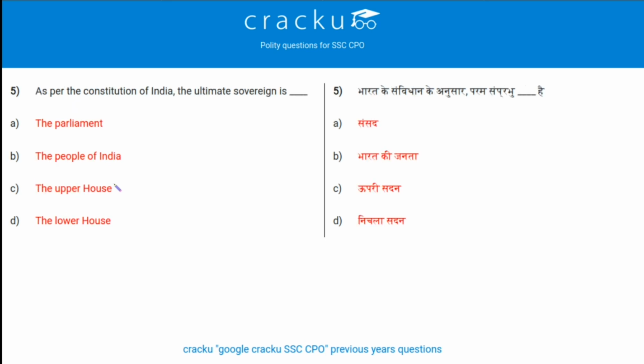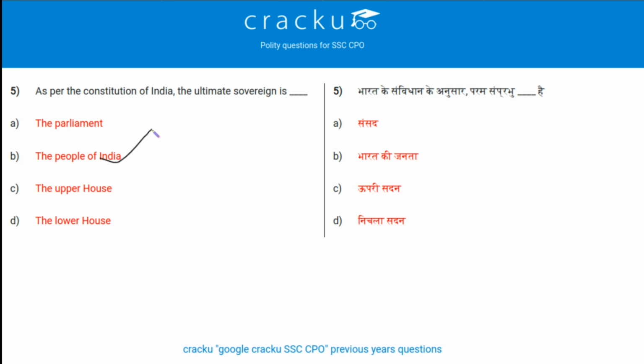Next question. As per the Constitution, the ultimate sovereign is. So we know our preamble says, we the people of India having solemnly resolved to constitute India into a sovereign, socialistic, secular, democratic republic. So the answer to this question is the people of India.